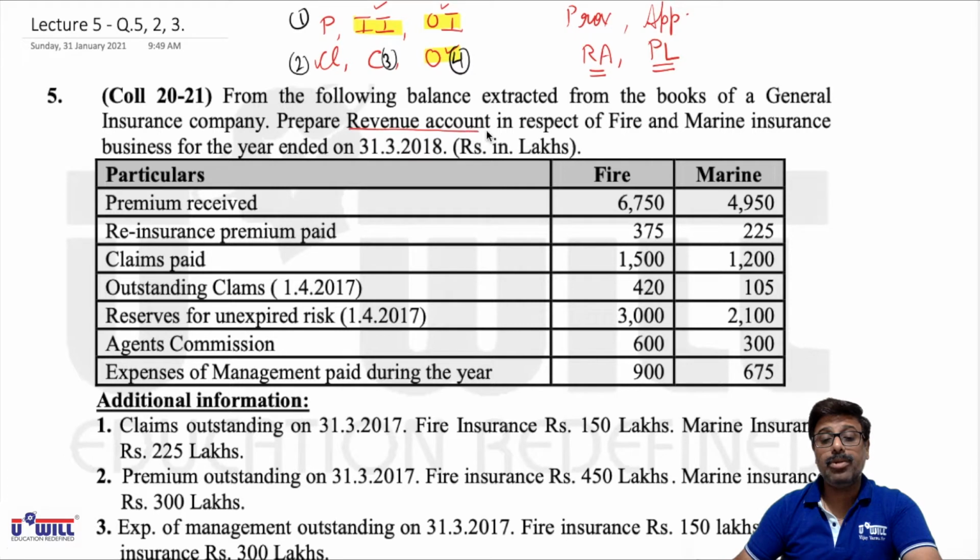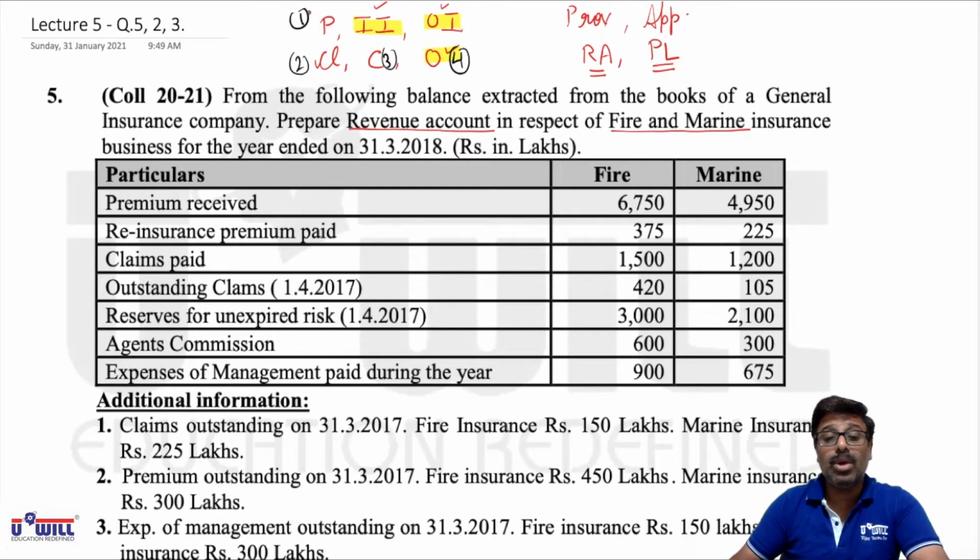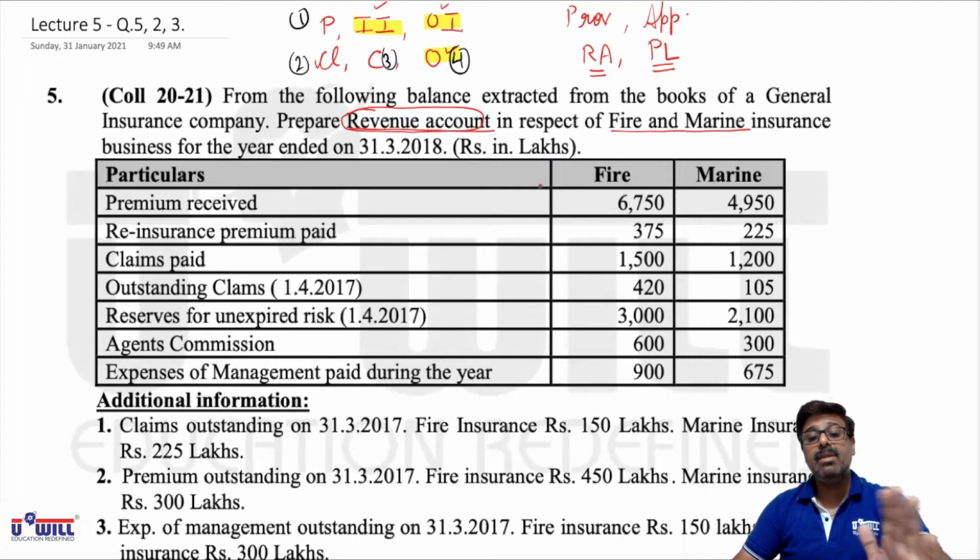Now this also we have discussed earlier, that insurance companies are supposed to make a separate revenue account for each business. But what we will be doing is making it in columnar form. So we will make our revenue account, and here only revenue account is asked, profit and loss account is not asked. We will be making the revenue account in columnar form with 2 columns, fire and marine.